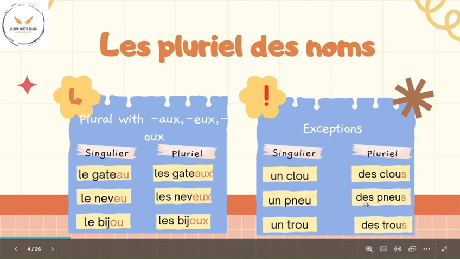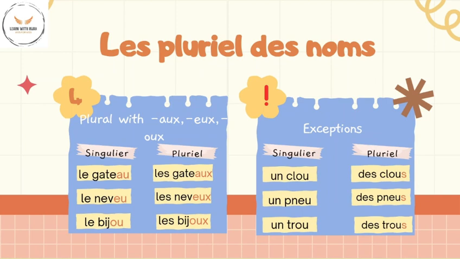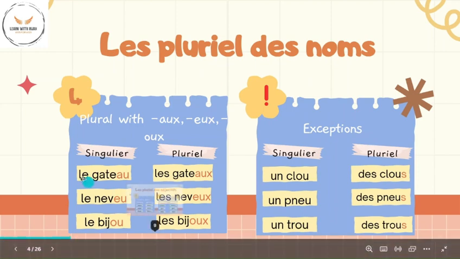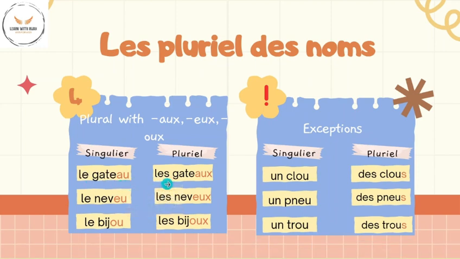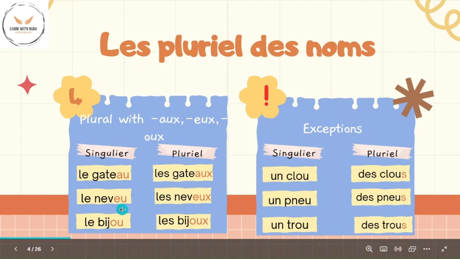And finally, the last rule is plural with AUX, EUX and OUX. For this formation of plural of the nouns, those that end with AU change to AUX, EU change to EUX and OU change to OUX. For example, le gâteau ends in AU, so the plural becomes les gâteaux, that is AUX. Le neveu ends in EU, so the plural becomes les neveux, EUX. And finally, le bijou ends in OU, so the plural becomes les bijoux, OUX.